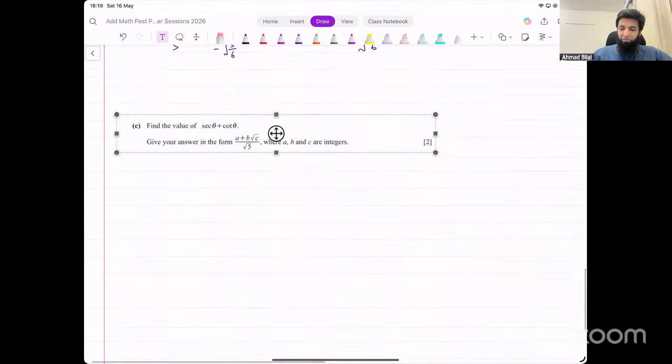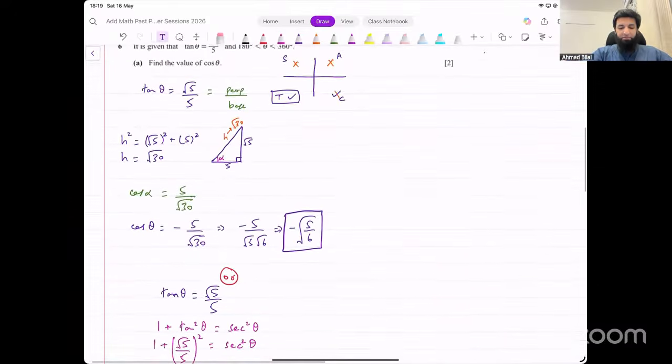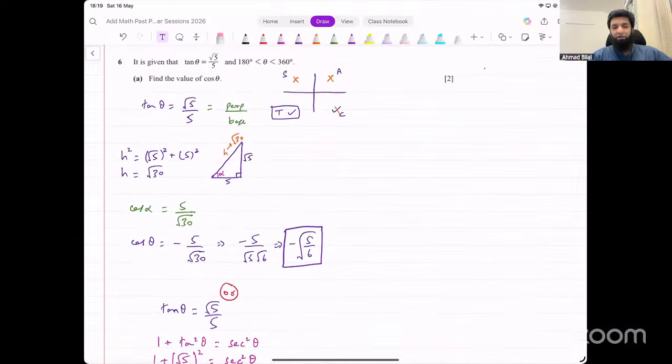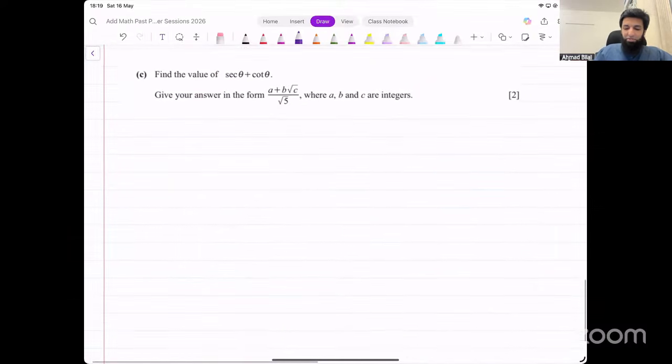Let's move on. So these are two different ways of approaching problems like these, where they give you one function and you have to find the value for another function. Achha, what about this now? Find the value of secant theta plus cot theta, giving your answer in this form where a, b, and c are integers.